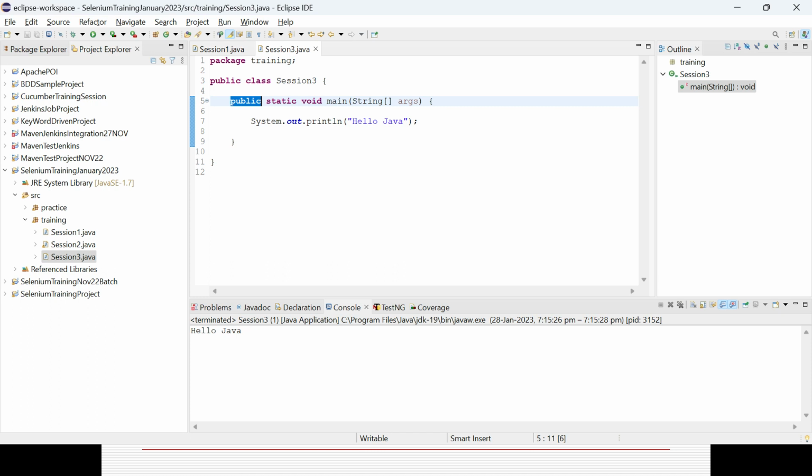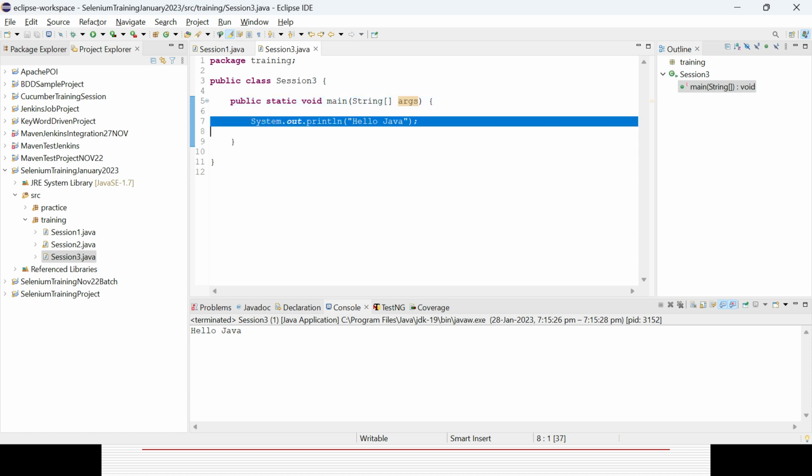Then static is a non-access modifier. Static and final are called non-access modifiers, through which you can understand the method type. Slowly you can learn the importance of each thing. Void is the return type. Here void means the method returns nothing. Main is the method name, and String[] is the argument type, which is called the argument.